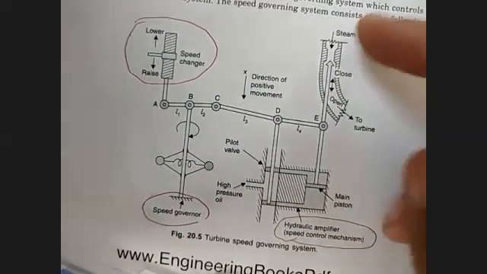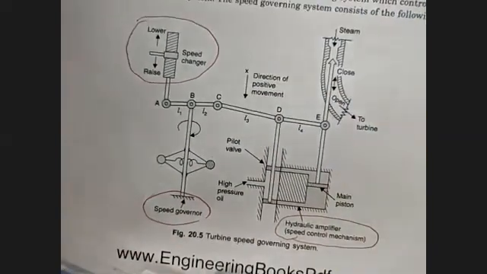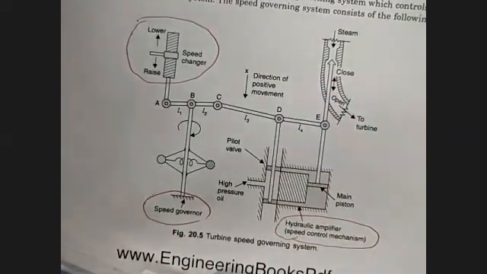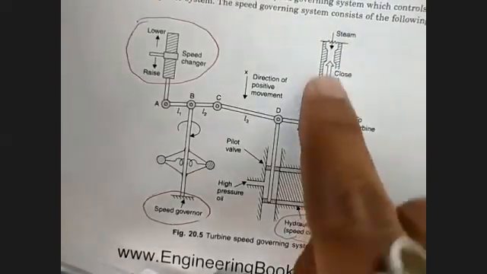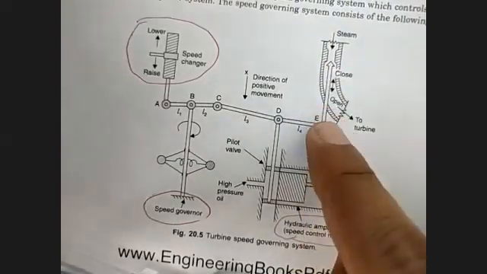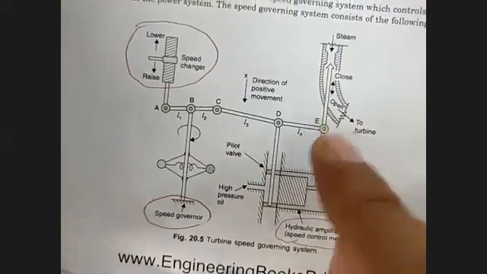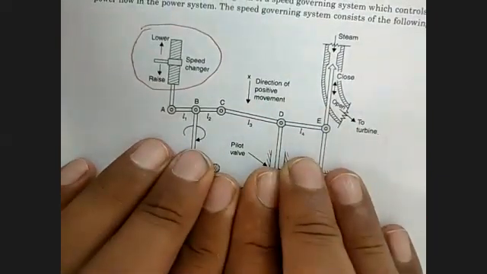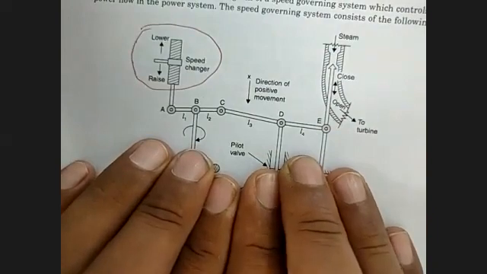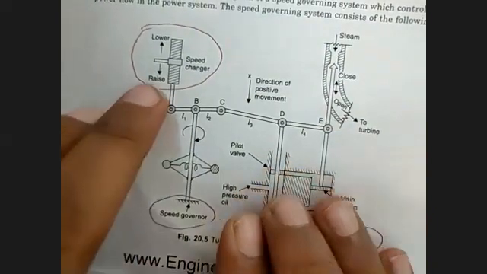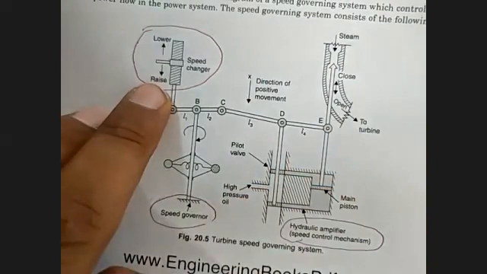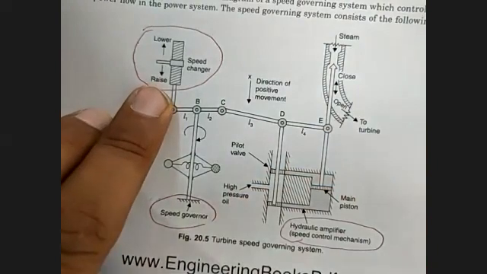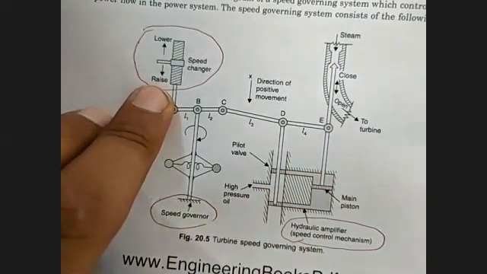So this is the basic philosophy of turbine controlling, that we will be moving this shaft upward or downwards depending. We are only considering that we have changed the reference speed of the generator.